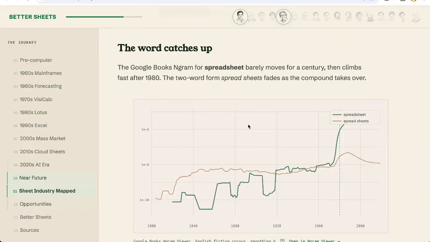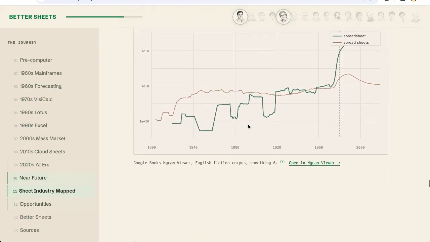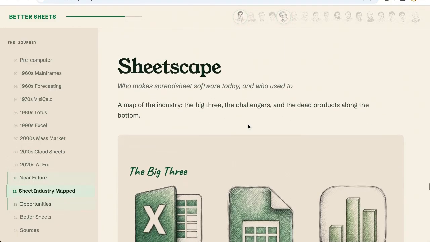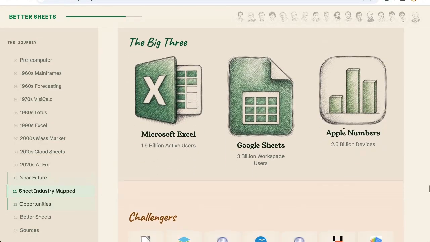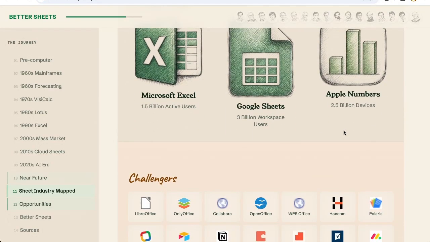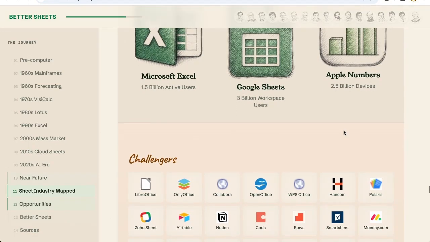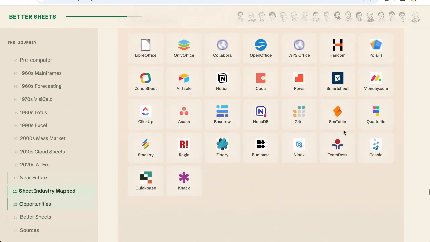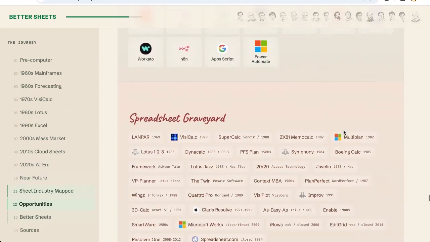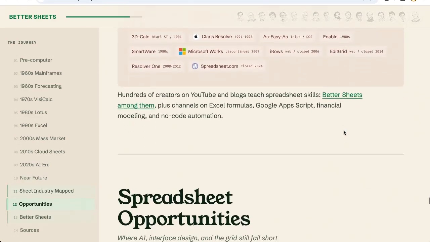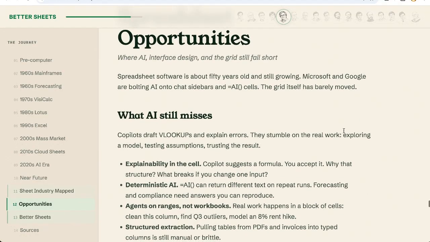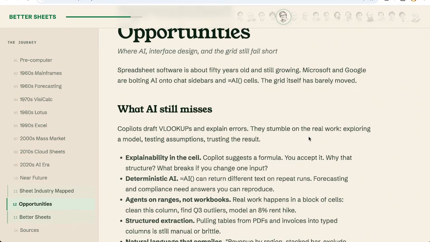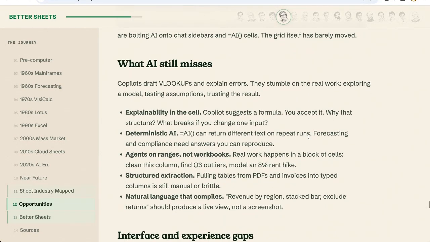And there are some cool features that I think are still opportunities in the spreadsheet scape. Yes, we have 2 billion devices with Apple Numbers, Excel and Google Sheets, but I think there's more. I think there's room for challengers. I think there's room for opportunities. I've mapped them all out here. If you're interested in spreadsheet opportunities, try to get to the end of this, and I'll tell you exactly what I think could be some pretty powerful stuff inside of spreadsheets that hasn't been built yet, or people are working on it right now.